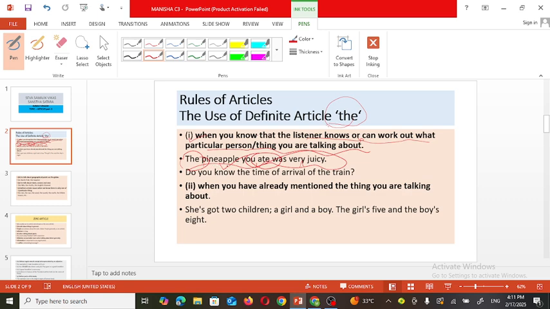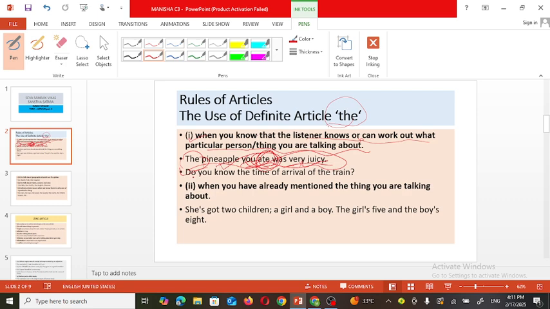But in this sentence, the listener knows which pineapple we are talking about, that particular pineapple which was already tasted by him. So that commodity or object is known to the listener, and that's why the article the is used before pineapple.